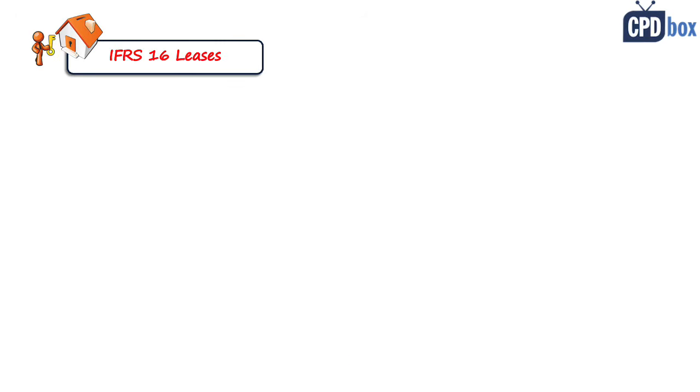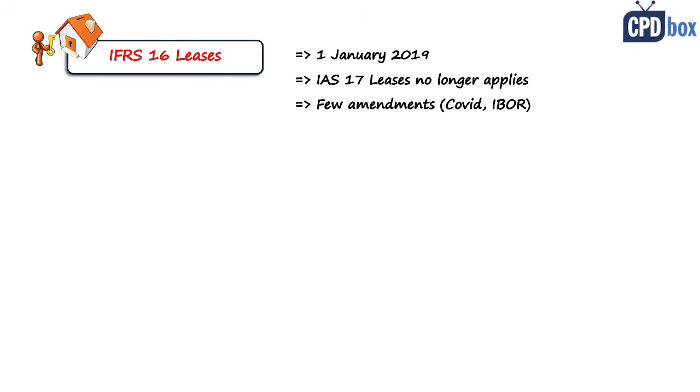So the new standard IFRS 16 has been applicable for all periods starting on or after 1st January 2019. So IAS 17 leases no longer applies. And there were a few amendments in this standard since its first publishing, and they deal mostly with COVID-related concessions and IBOR reform, which is a reform about interbank interest rates. But these amendments do not affect main principles of this standard, so they more or less provide guidance for these